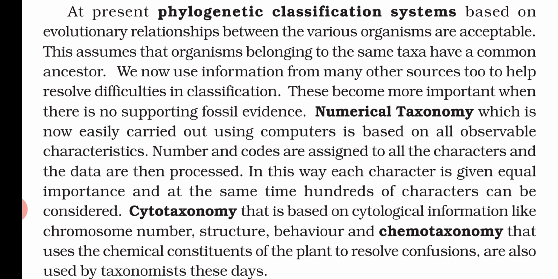So at a time we can consider hundreds of characters by using a computer, because we assign codes and numbers to each character. Nowadays we consider each character important and give equal weightage to each character, and that is why it is very important to use this information for a better classification system.